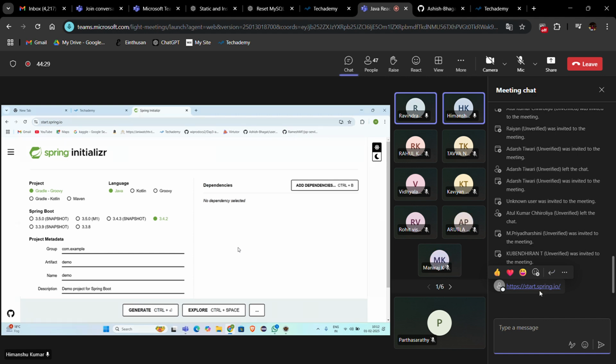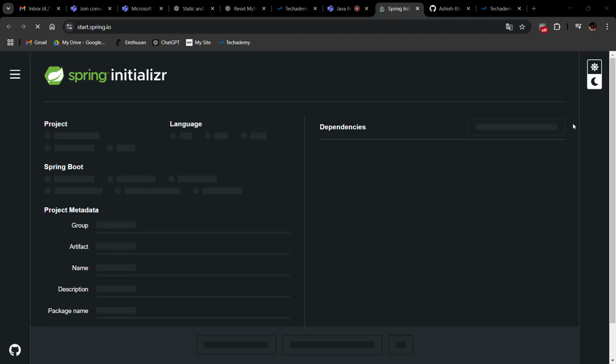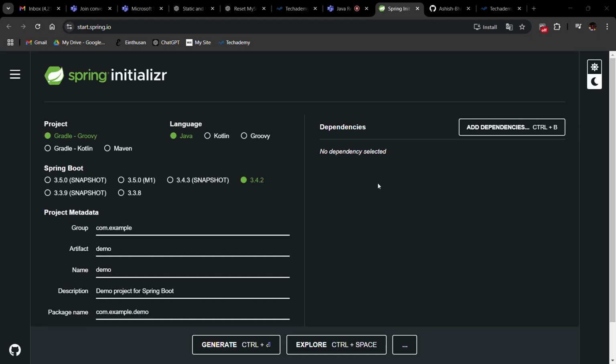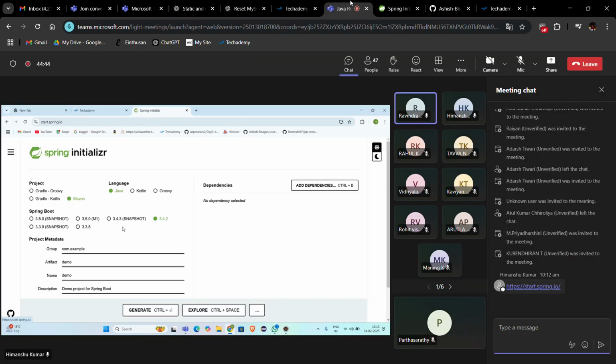Which language are you using? Java. Select a Maven project, not a Gradle project. Then the Spring Boot version. This is the latest version. If you want, you can change the versions also. You can change to 3.3.8 also.